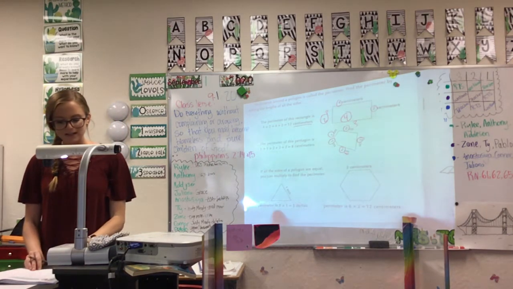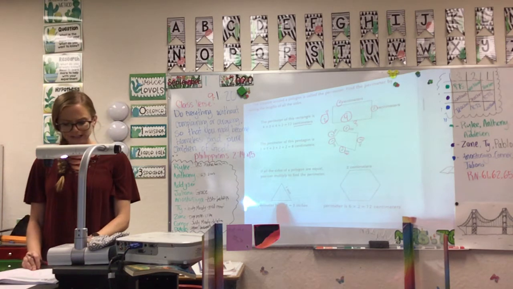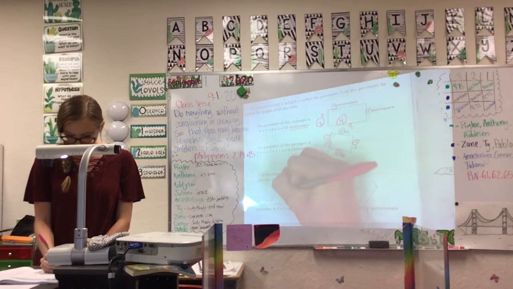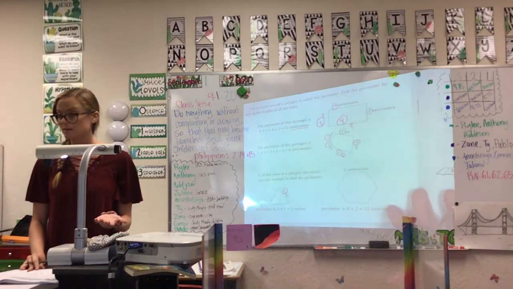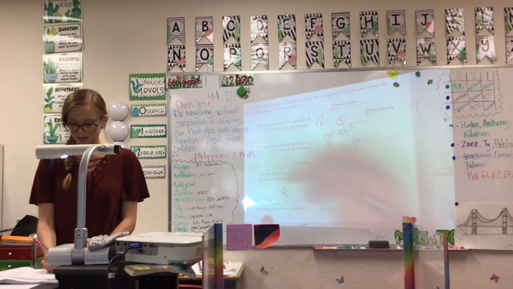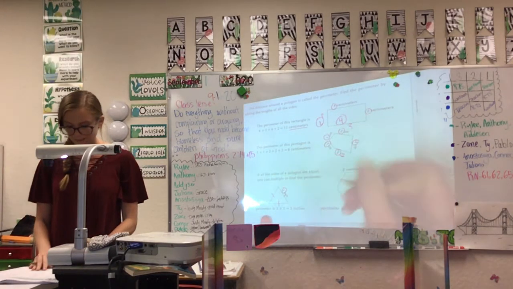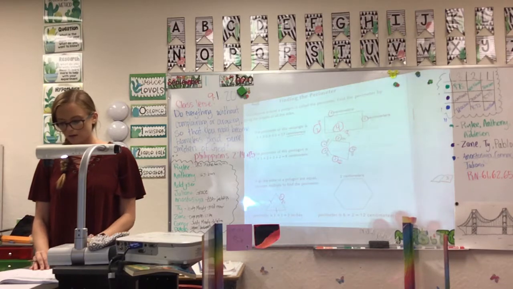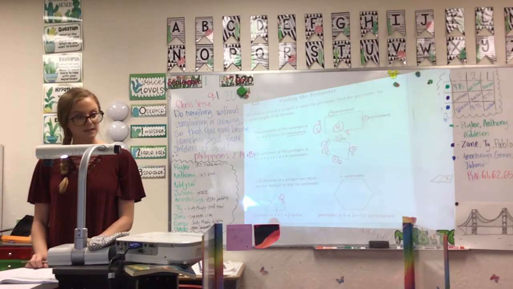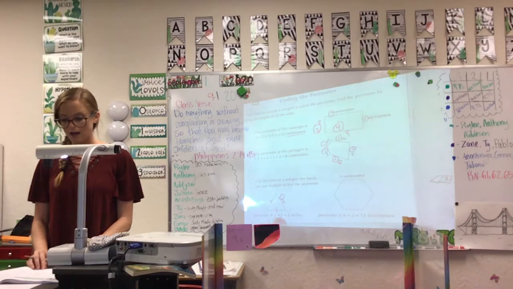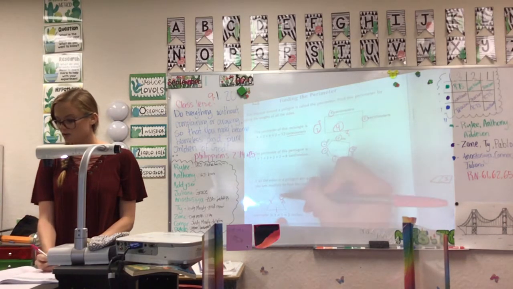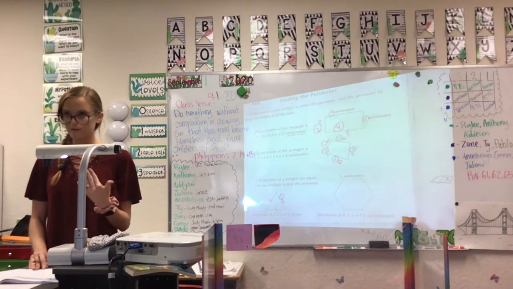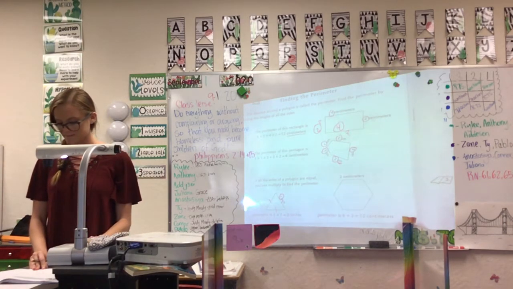Here is an example of a triangle. It only gives us one side, 1 inch. But a triangle has how many sides? 3 sides. 1, 2, 3. And each side is equal. So we can say 3, because there are 3 sides, times 1, because each side is 1 inch, equals 3. 3 times 1 is 3.